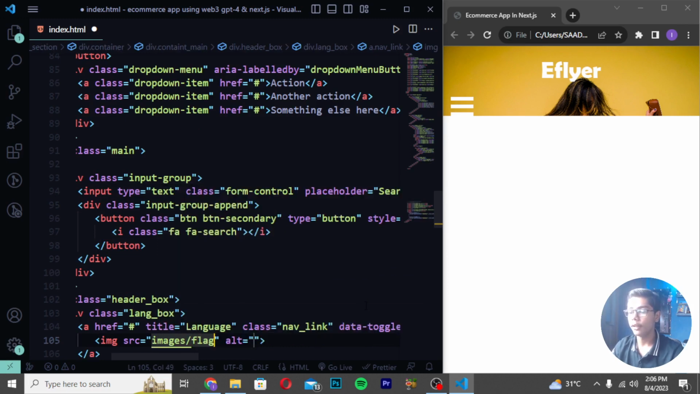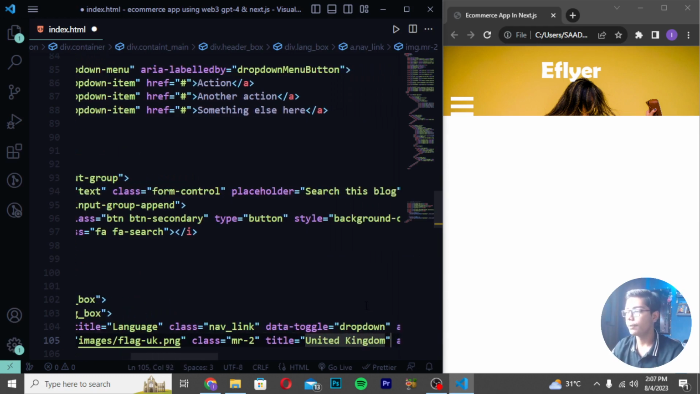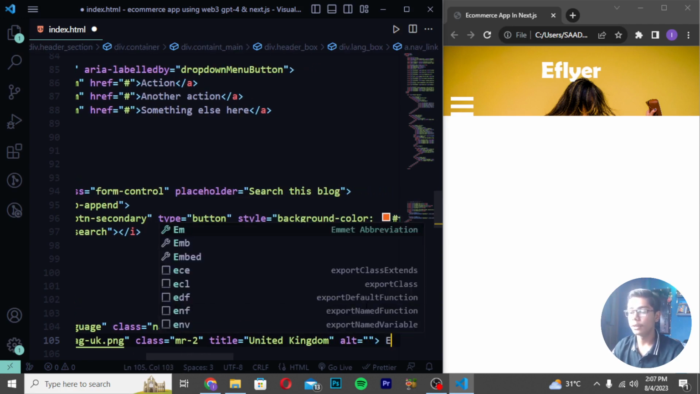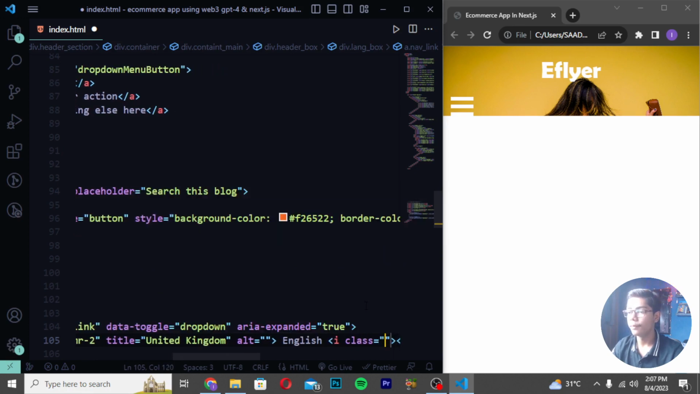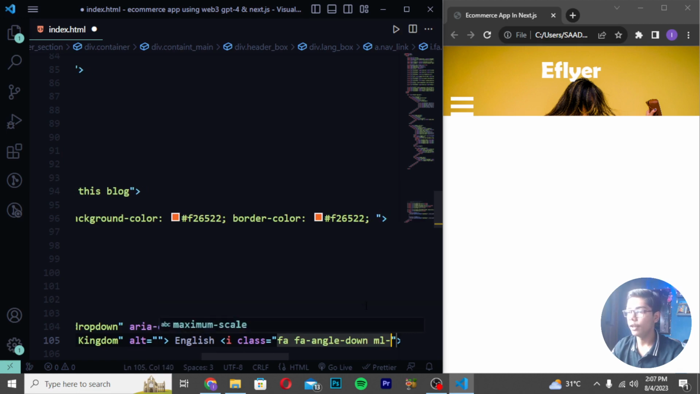So I will be now writing here flag UK.png, which is the file name. Create here class mr-2. Write here title is equals to, and in title I will be now writing here United Kingdom like this. So this is the place which I am defining here. Then you have to just write here, give a space and write English. Then I will be now writing here I tag class FA angle. Then I will be now writing here down ML2 like this.